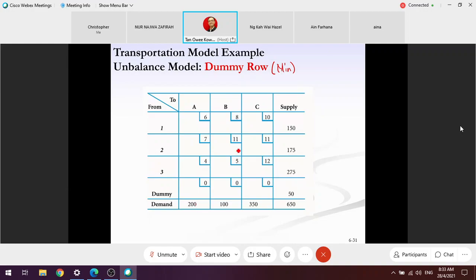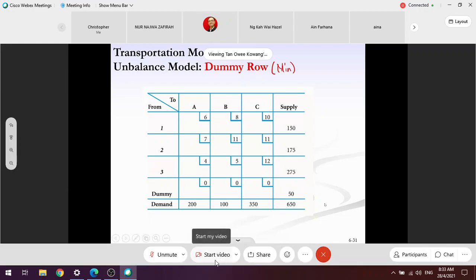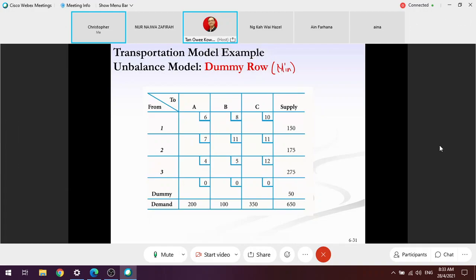With minimum cost, I should start with the lowest transportation cost. Which cost is the lowest? Not 0, why do I start with 0? 0 is dummy, it doesn't exist. So you're right, I should start with 4.